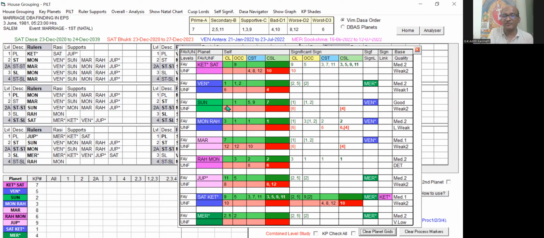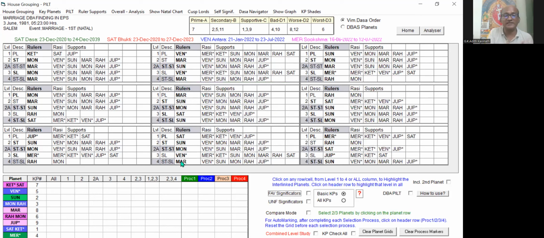In this way, we can find which planets have favorable grouping in their self-signification and unfavorable grouping in their self-signification. So we can identify a favorable key planet, an unfavorable key planet, or a mixed key planet. Then we can check which planets are playing at the primary level, first level, second level, third level, or other levels, forming the ruler link to the other planets by way of support.